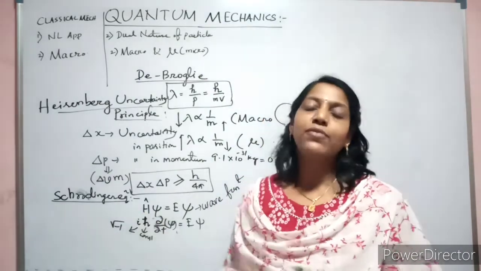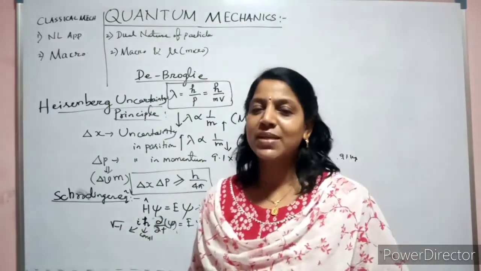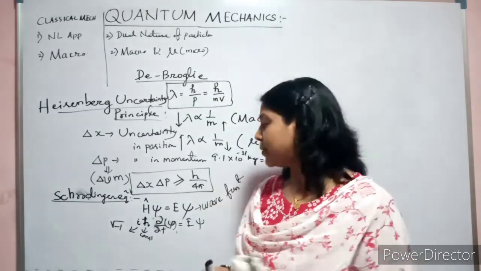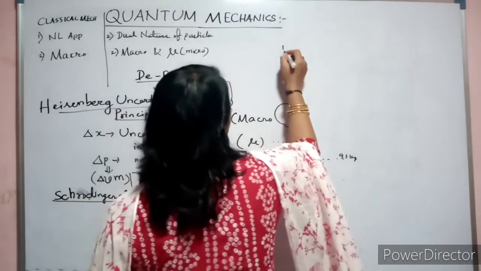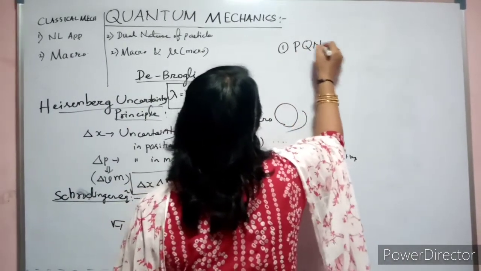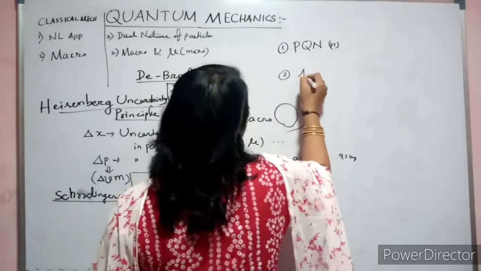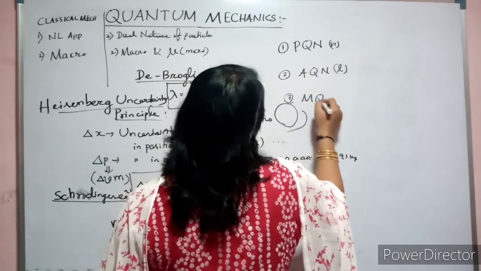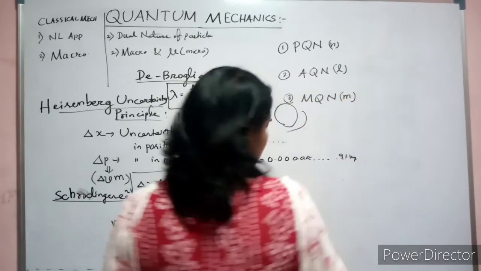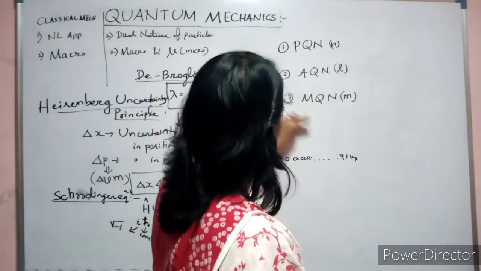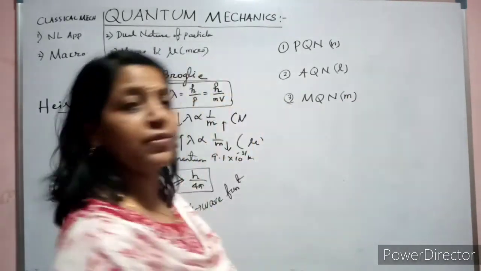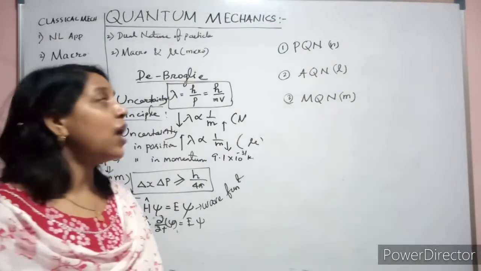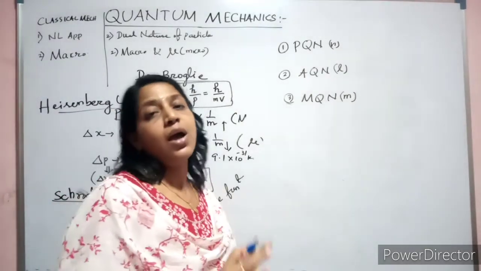So based on this wave function, he defined 3 quantum numbers in order to identify the atomic spectra. What are those 3 quantum numbers? First, the principal quantum number, that is n. Second, the azimuthal quantum number, that is l. Third, the magnetic quantum number, that is m. These are the 3 quantum numbers given by Schrodinger. What is the purpose of it? In order to know about the spectrum and how the atoms are arranged in their orbitals.